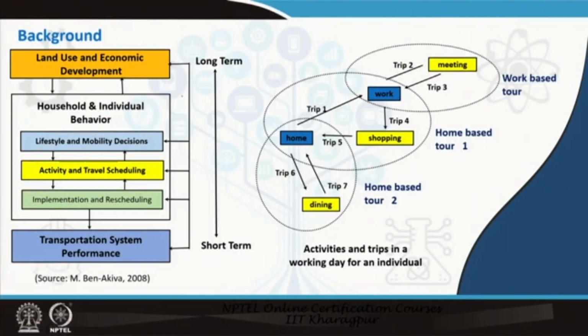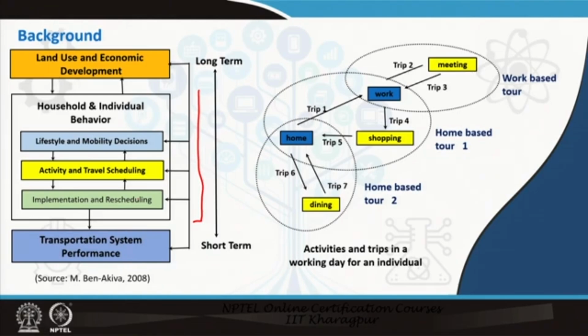So, this part is the household and individual activity pattern part, where we have lifestyle and mobility decisions. These are the long term choices which influence our activity and travel schedule for our individual daily travel pattern. And then finally, we also need to do implementation and rescheduling of this pattern. So, we start with a pattern, but based on certain constraints, activities and joint activities, this pattern could also be rescheduled.